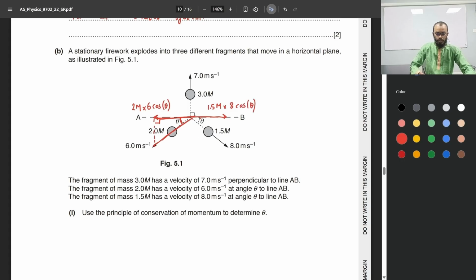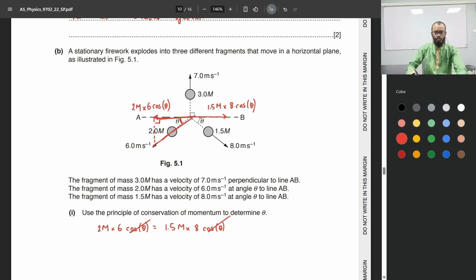These two will be equal. So 2m times 6 cosine of theta is equal to 1.5m times 8 cosine of theta. Now, we have cosine of theta on both sides of the equation, which kind of defeats the purpose.